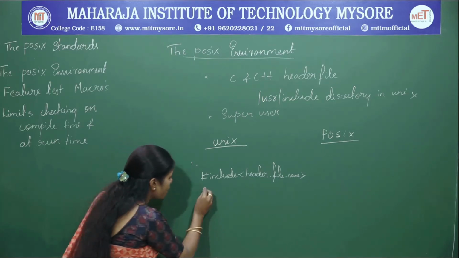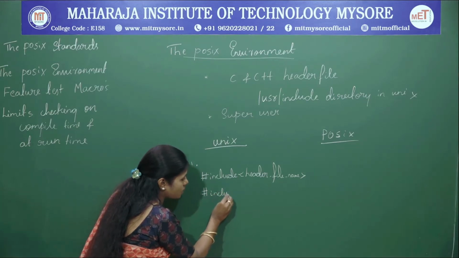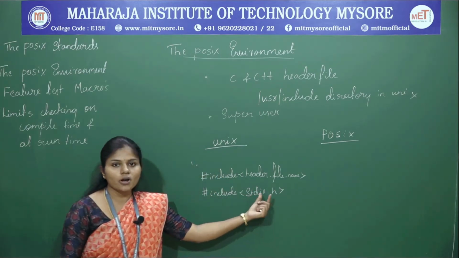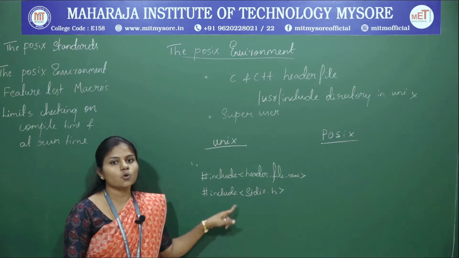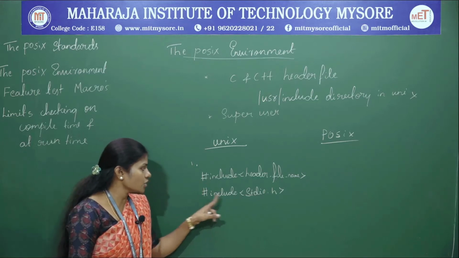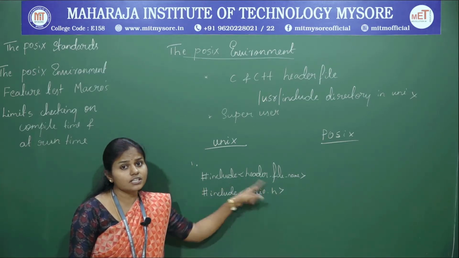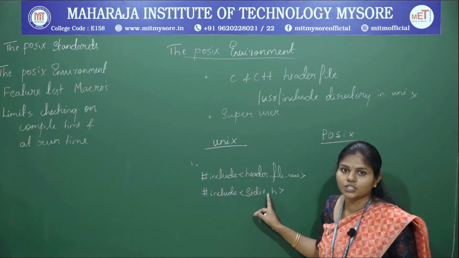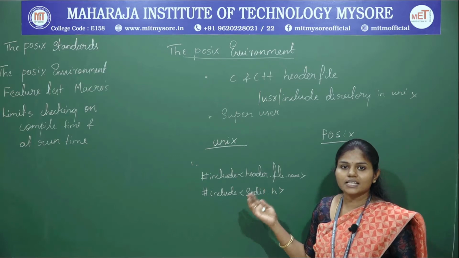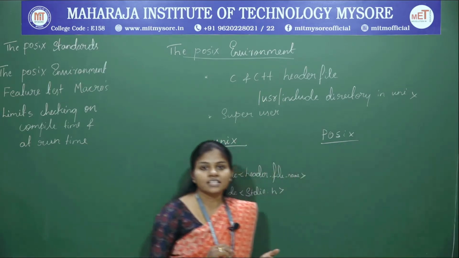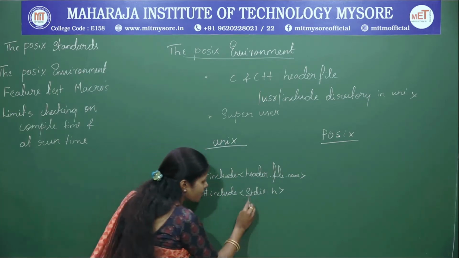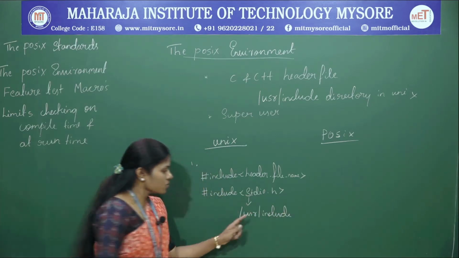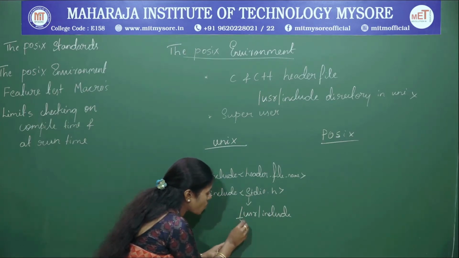Now let us see with an example how you include them. Suppose we consider the simple example stdio.h. stdio.h is the header file that is included in your program by using the statement #include <stdio.h>. The function definitions of stdio.h are stored in a path, that is, a directory in the Unix operating system: /usr/include. The slash is the root node.